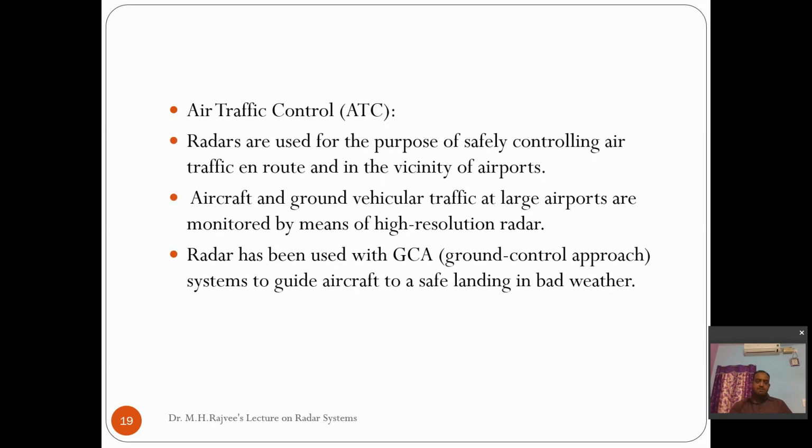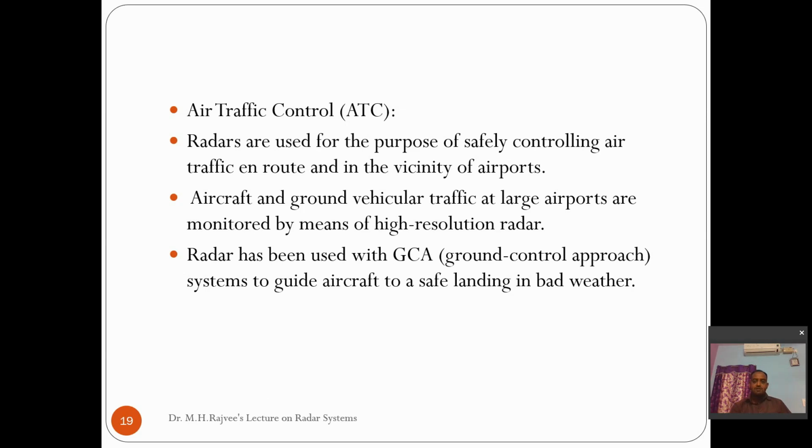The next application is air traffic control. Normally, whenever you go near an airport, you can see a very tall tower. On the tower, there is a radar antenna which is revolving. That station is called air traffic control. This is normally used to guide the aircraft which is approaching the airport, that is, landing and taking off. So radar is used for the purpose of safety and controlling of the air traffic.